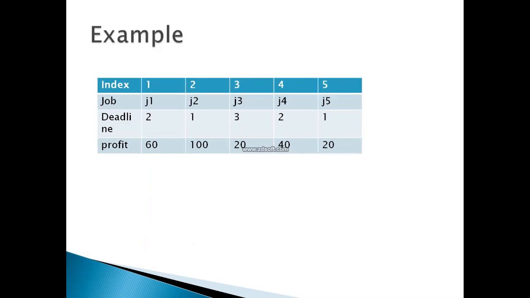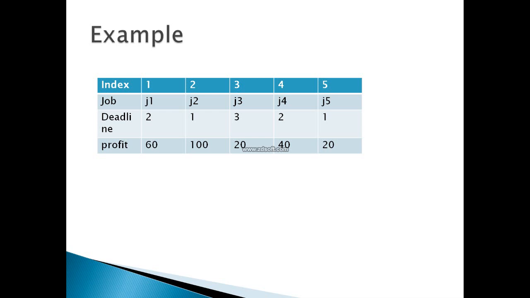If we look at this question, I have jobs named J1, J2, J3, J4, J5. The deadline, that is the time limit I have given, is 2 units for J1, 1 for J2, 3 for J3, 2 for J4, and for J5, 1 is the deadline.